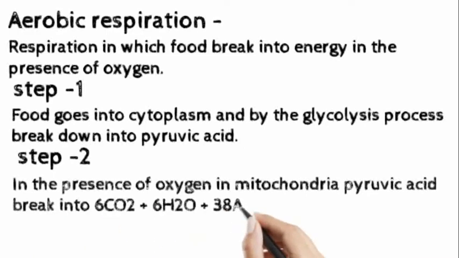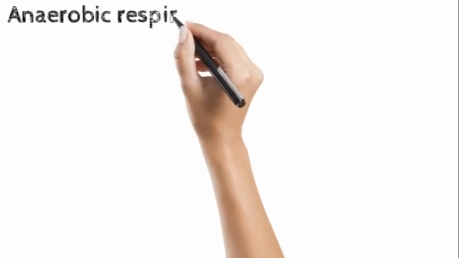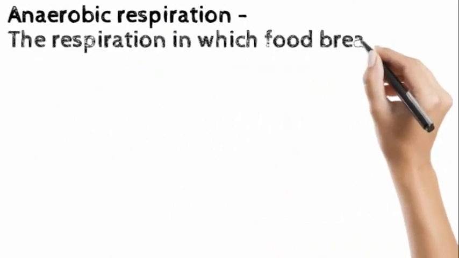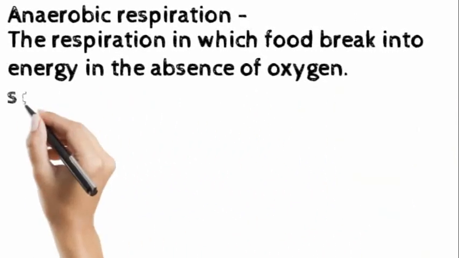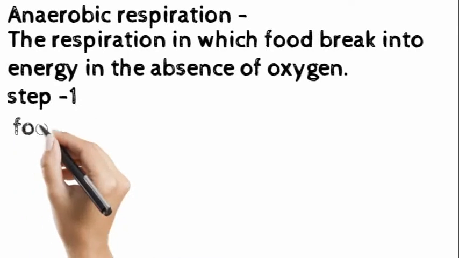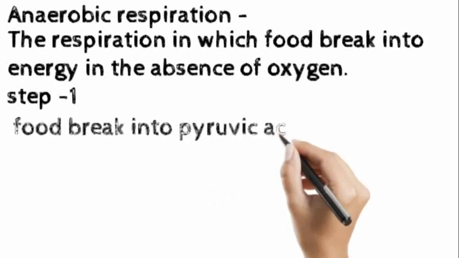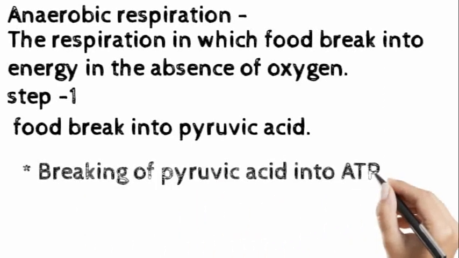And second is anaerobic respiration, the respiration in which food breaks into energy in the absence of oxygen. First of all, in anaerobic respiration, food breaks into pyruvic acid, and the breaking of pyruvic acid differs from organism to organism.